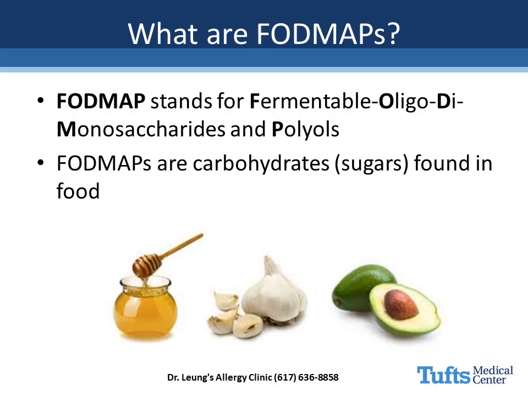What are FODMAPs? FODMAP stands for fermentable oligo-di-monosaccharides and polyols. FODMAPs are carbohydrates, also known as sugars, that are naturally found in foods. FODMAPs are an important source of energy for the body. There are many high FODMAP foods, such as honey, garlic, and avocados. Later in this video, we will discuss other high FODMAP foods.